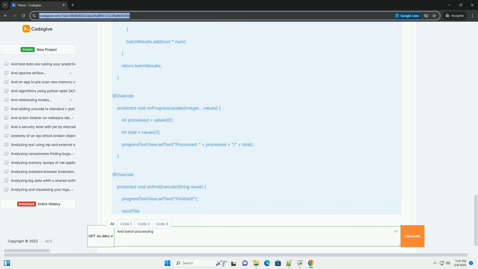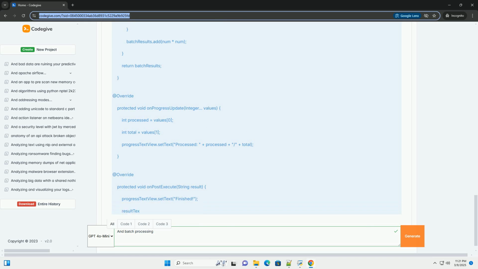Thread safe list: mutable list of int is used to store the results. In cases where multi-threaded access is needed, consider using a thread safe collection like collections.synchronized list, mutable list of int, or concurrent hash map. In this specific example, the results are updated in a synchronized block, providing thread safety. Concise and readable: the code is more concise and readable compared to the async task and handler thread examples. Explanation of what each part does to enhance readability.